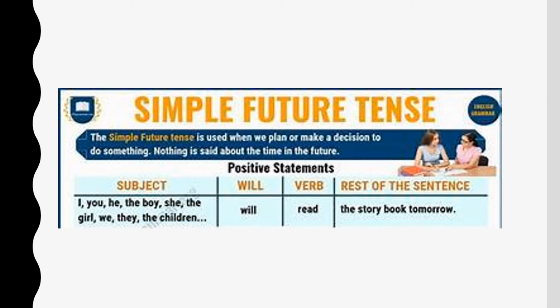The simple future tense. The simple future tense is used when we plan or make a decision to do something. Nothing is said about the time in the future. I will read, they will read, she will read, he will read. So the verb exists in its simple form, but the time frame is in the future.